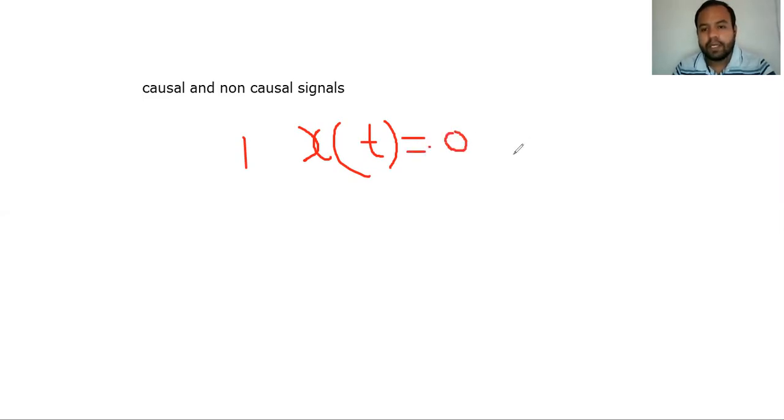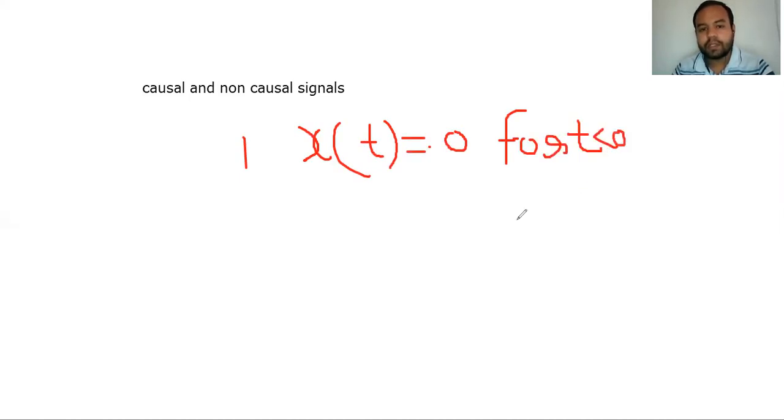Today we are going to study the causal and non-causal signals. We say that a signal x(t) is said to be causal if the signal is equal to 0 for t lesser than 0.